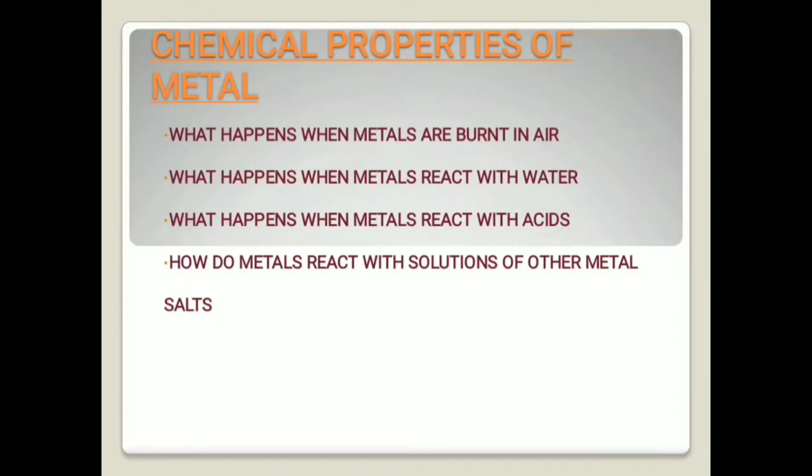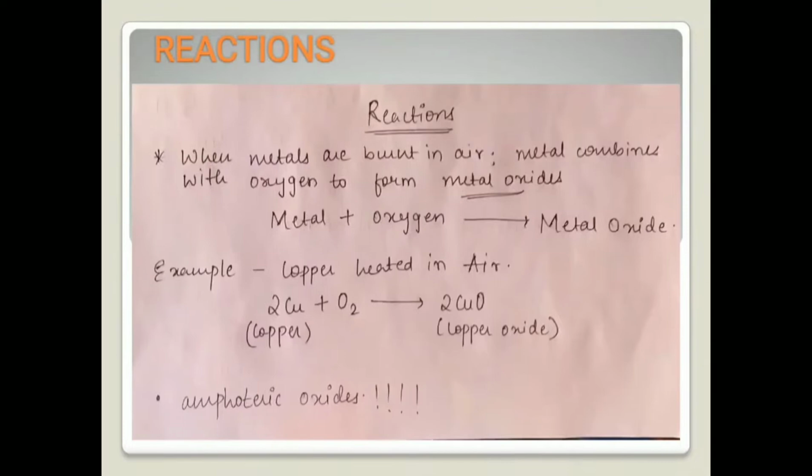The first one is what happens when the metal is burnt in air. Second one would be what happens when metals react with water. Third one would be what happens when metals react with acids. And the fourth one would be how do metals react with solutions of other metal salts. Now we'll also be looking at various reactions that are involved in this chapter.